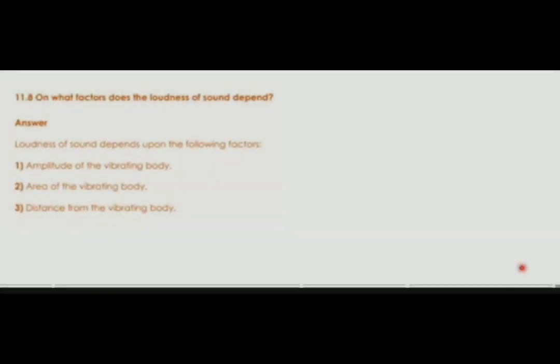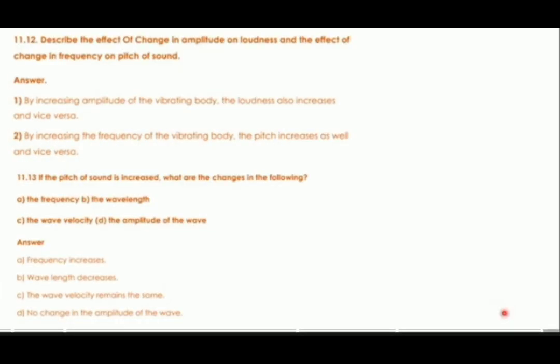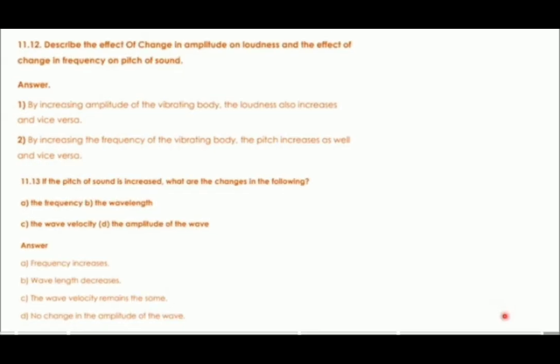Okay students, at the end of your lecture, it's time for your home task. In your home task, I include some review questions from your exercise that are related to today's lecture: 11.8, 11.12 and 11.13 from the exercise. Solve these with the help of this lecture. And in case of any query, ask me, I'll help you.